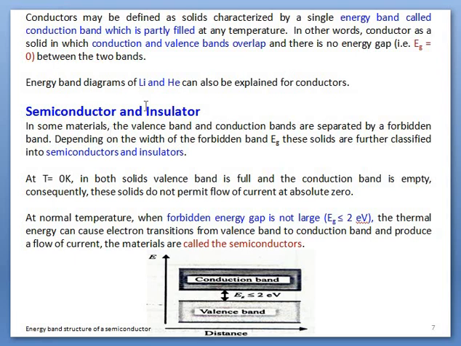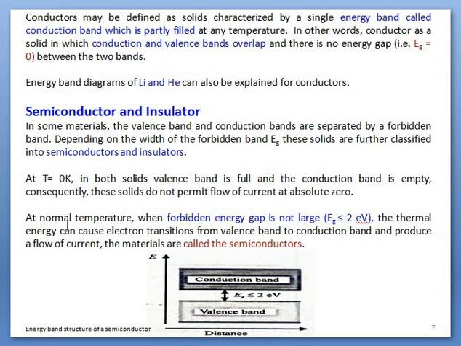Now talking about the semiconductor and insulator, if there is a gap between valence and conduction band, then materials are further classified into semiconductors and insulators. There is a gap. At 0 degree Kelvin, if we discuss those kinds of materials, conduction is not possible since electrons can't jump from the valence band to the conduction band in the presence of the forbidden gap. So in both these materials, conduction is not possible at 0 degree Kelvin, at absolute temperature.